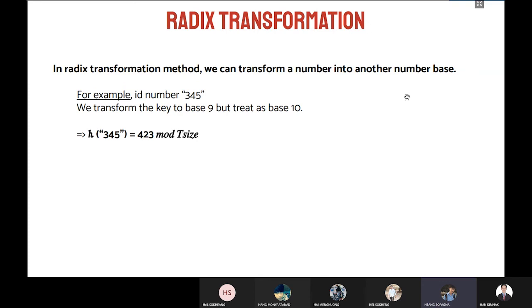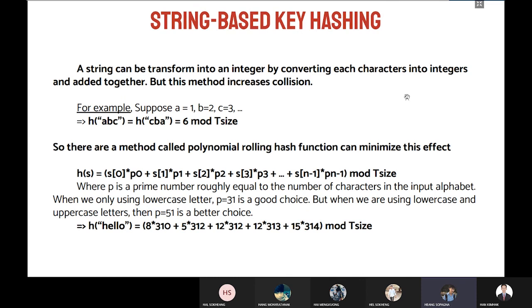And the next method is radix transformation, where we transform the number into another number base. For example, if we have the ID number 3, 4, 5 in base 10, we can transform this key to base 9, but we treat it as base 10. So the hash index will be 4, 2, 3 in base 9, but we treat it in base 10, modulo table size. And the last method is string-based key hashing.